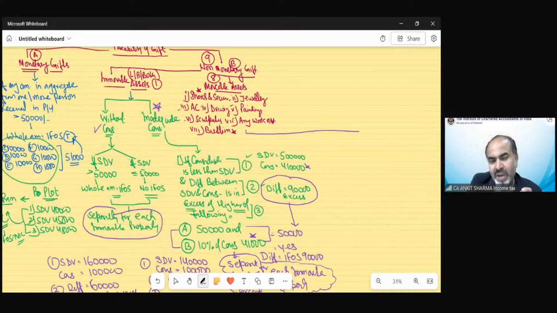All these movable asset provisions are the same, whether these are without consideration or inadequate consideration.